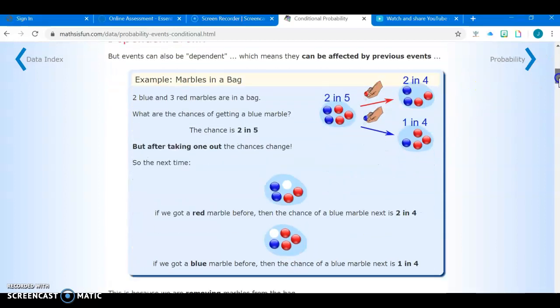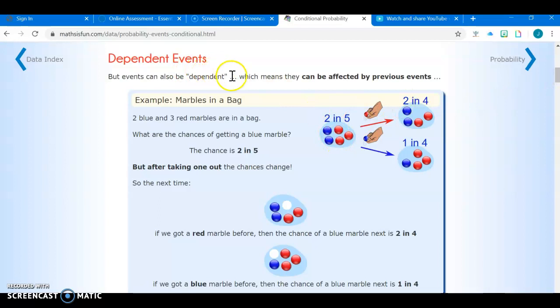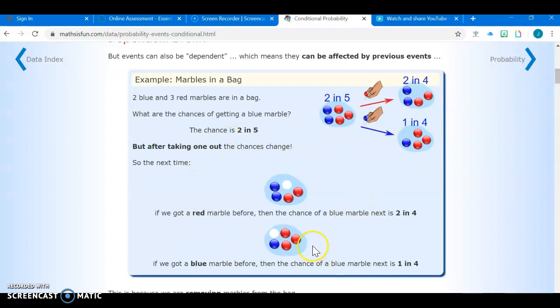So today we're looking at dependent events, and those are the ones that are related. Those are the ones that can be affected by previous events. If we've got 2 blue and 3 red marbles in a bag, the chance of getting a blue is 2 in 5. But if you take one out, the chance changes. That's why it's related. If you take a red one out, there's now a 2 in 4 chance. But if you take a blue one out, there's a 1 in 4 chance. So each time you take one out, it is changing the probability of the other thing happening.